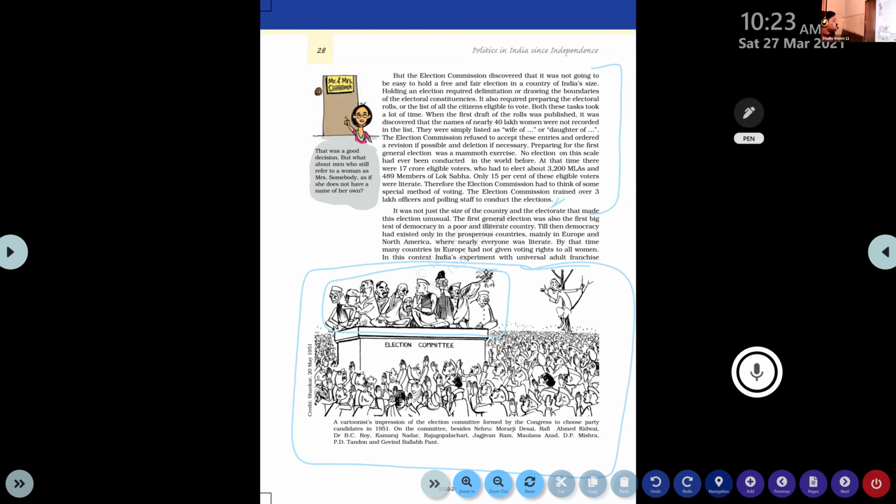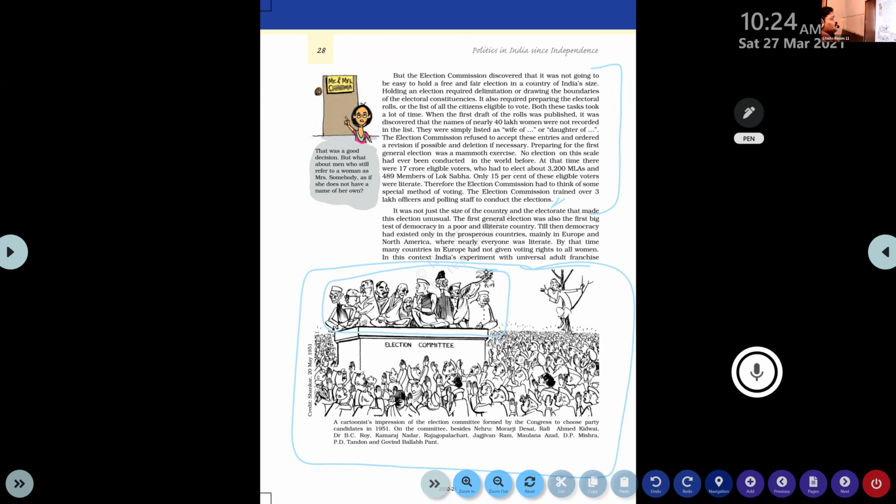So the cartoonist's impression of the election committee formed by the Congress to choose party candidates in 1951. On the committee, besides Nehru, Morarji Desai, Rafi Ahmad Kidwai, Dr. B.C. Roy, Kamraj Nadar, Rajagopalachari, Jagjivan Ram, Maulana Azad, D.P. Mishra, P.D. Tandon, and Govind Ballabh Pant. These are the people sitting along with Jawaharlal Nehru to decide the candidates for the first general elections in India. Today also the Congress party is facing the same problem, right?